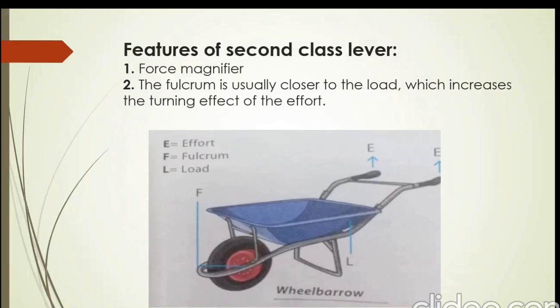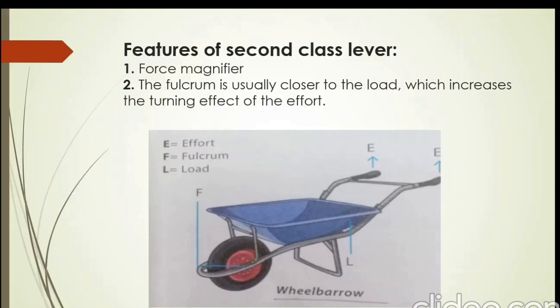You can see letter E is written, it's for effort. From the handles, effort can be applied. Load will be in that blue tub or bucket. And where is the fulcrum? The axle of the wheel serves as a fulcrum. So here you can see that the load is in between the effort and the fulcrum. Wheelbarrows are of great use to move load from one place to another.